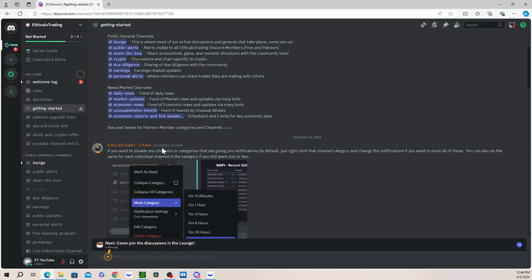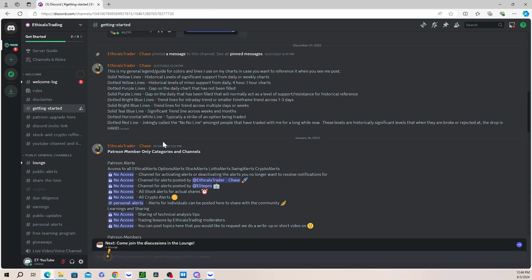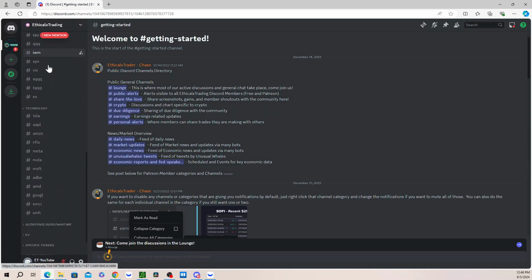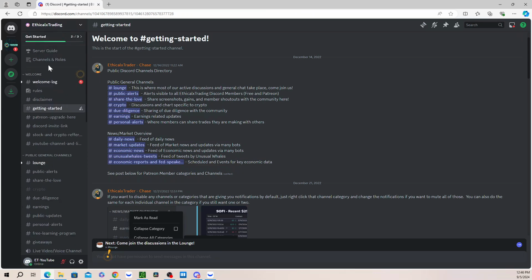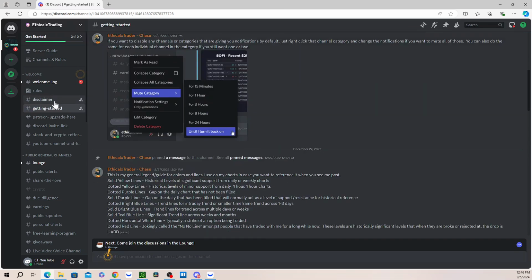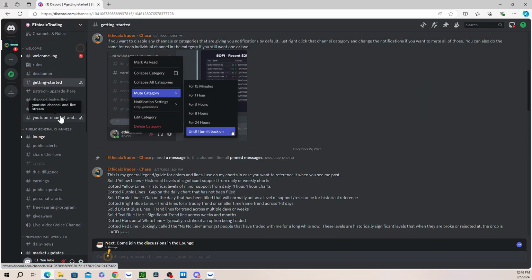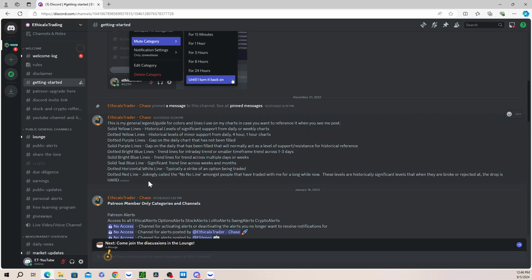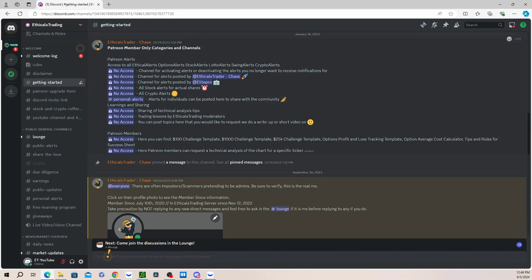There's lots of things within this. It's more of a reference point for you to go back to. There's a high-level overview of some of the channels that are available in the free Discord. Just to clarify as well, all of these channels you see on the left side are available within the free Discord. There's also a Patreon Discord subscription that you can obtain that has additional Patreon only channels. That being said, it's not a requirement whatsoever. You can see here that this says no access. It's an overview for some of those channels within the Patreon.